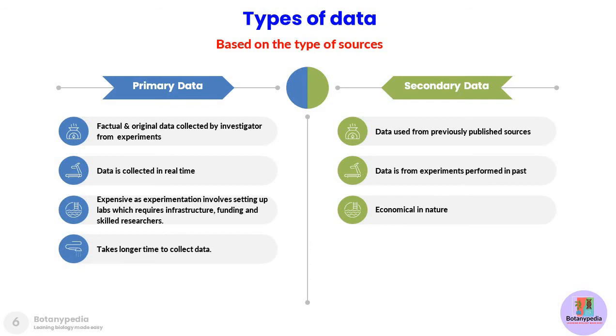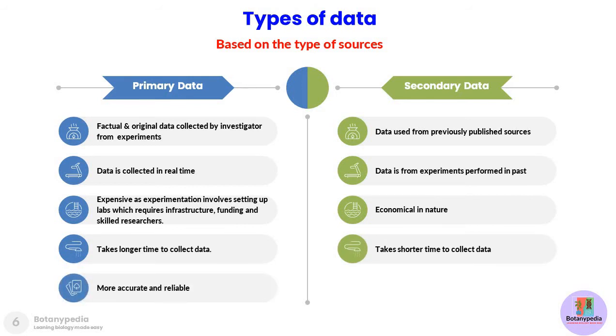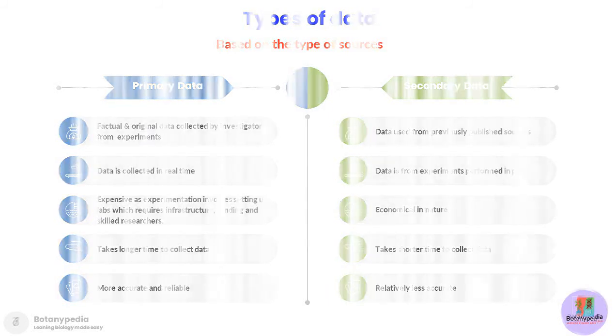Primary data takes longer because to perform an experiment, get the numbers, crunch them, and perform statistical analysis will take time. On the other hand, secondary data takes relatively shorter time. Primary data is more accurate and reliable. Secondary data is relatively less accurate.